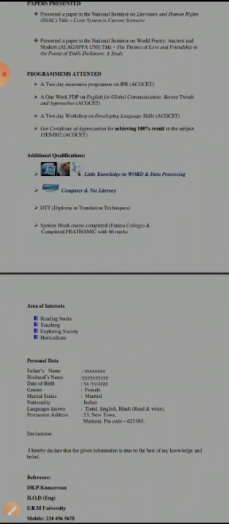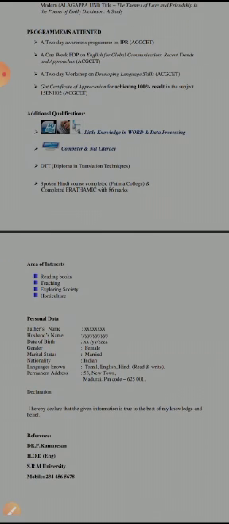And then your languages, if you know 3 or 4 languages, Hindi, English, Tamil, you can write here. That is your additional qualification. So first preference we give to your education, and then your awards, and only after that we move to our additional qualifications.